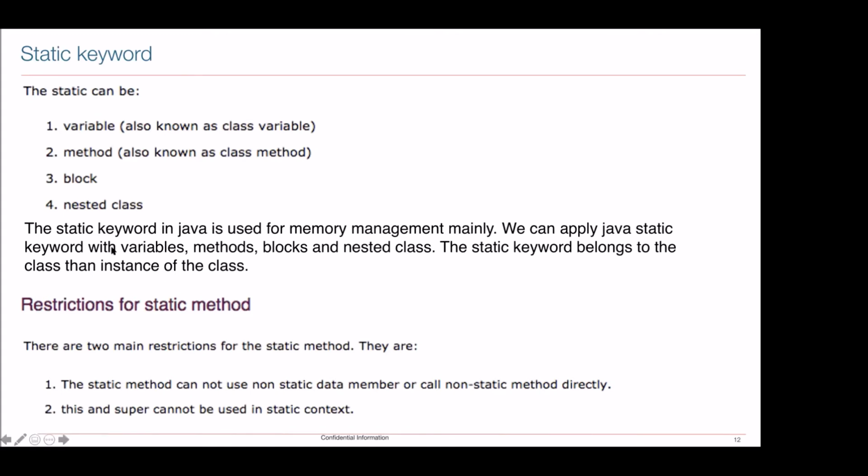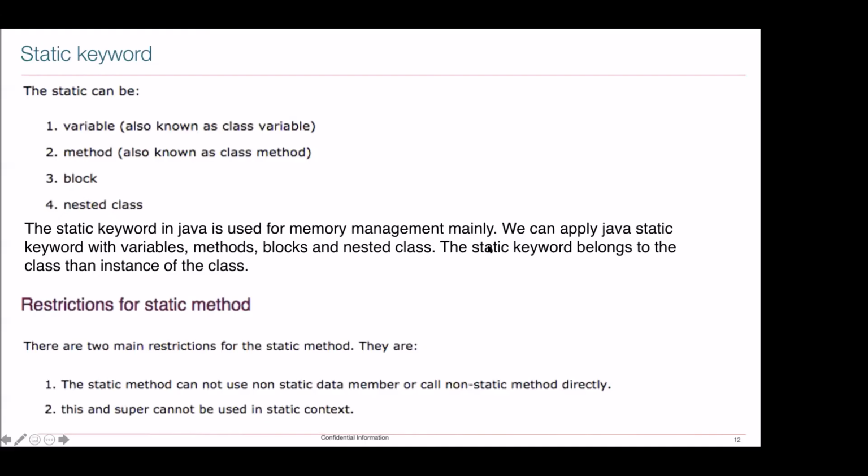This static keyword is very important in Java. Again, why? Because it is mainly used for memory. And we can apply this static keyword with all these four. One very important thing you need to understand is that wherever static is written, it is related to the class level, not the instance of the class. Static means class, and in your memory you can map it like that.